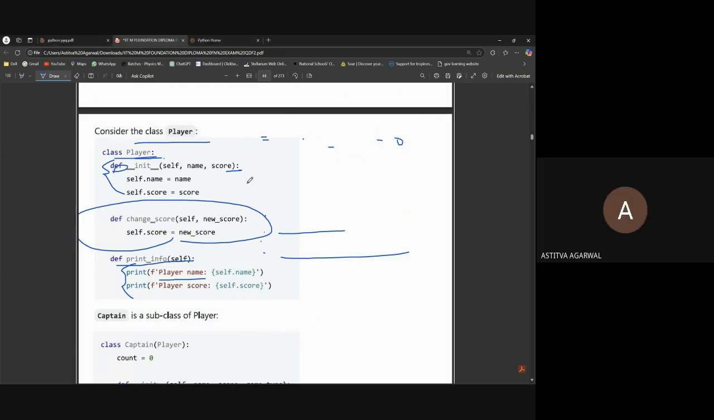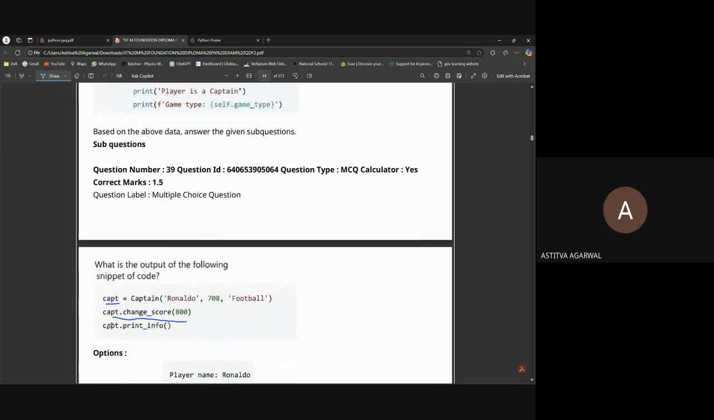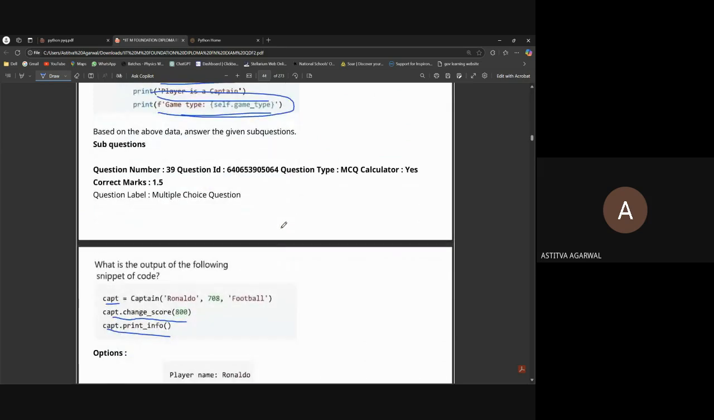So we will just change the score to 800 and we have to print the info. So the info will be Ronaldo, 800 and football.